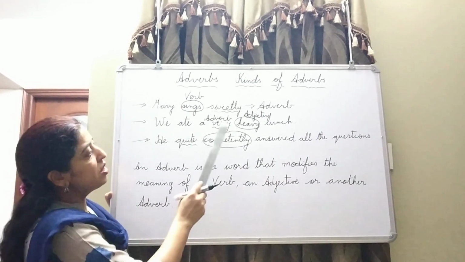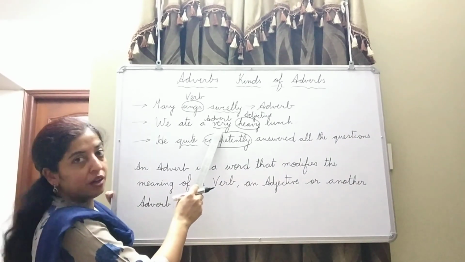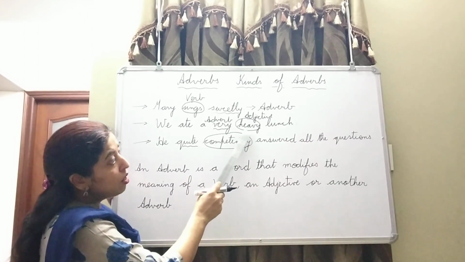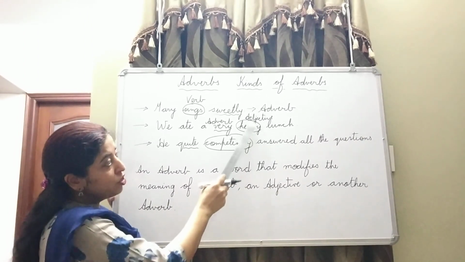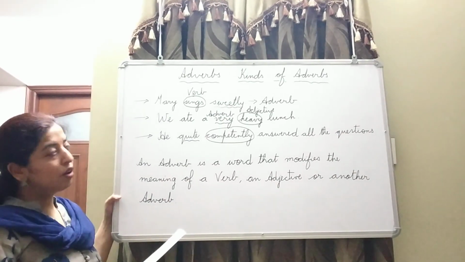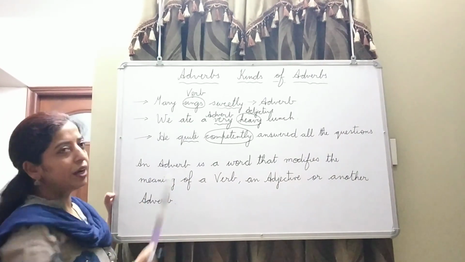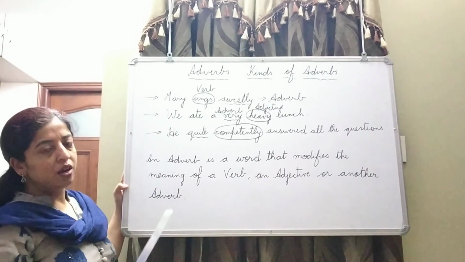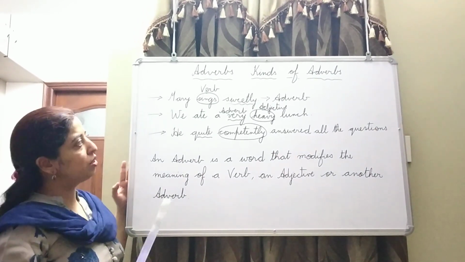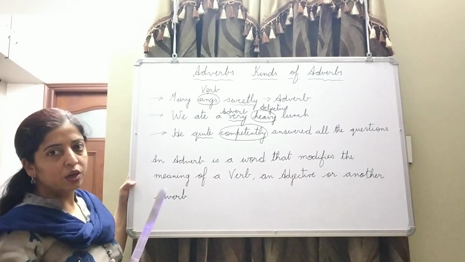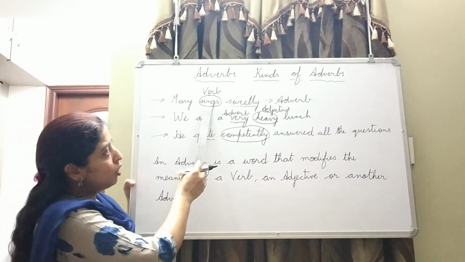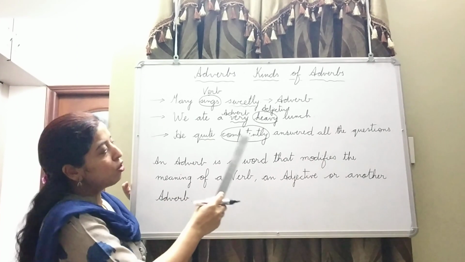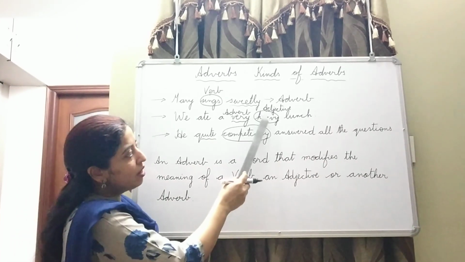In the second sentence, adverb very is modifying the word adjective heavy. So, from these two sentences, we come to a conclusion that an adverb is a word that adds to the meaning of a verb, or it can also add to the meaning of an adjective.